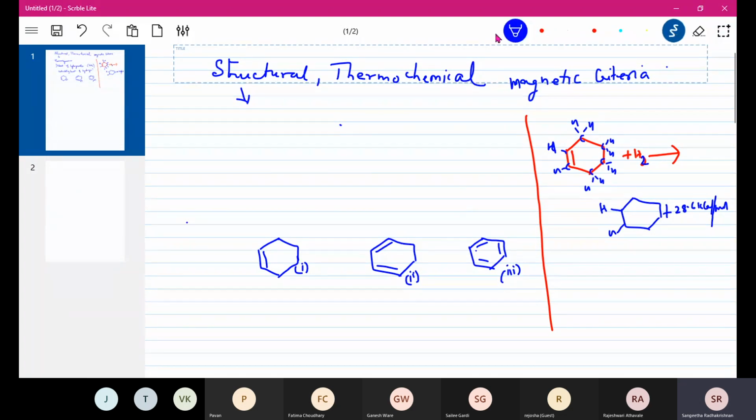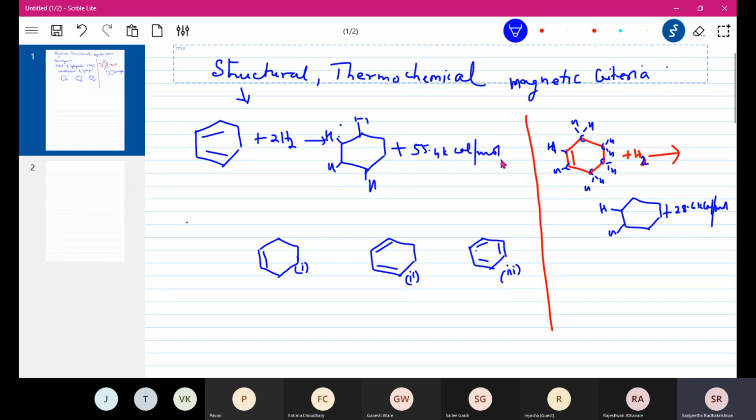When I carry out hydrogenation of this, because there are 2 double bonds, I will need 2 moles of hydrogen. Wherever the double bond is, 1 hydrogen will add here, 1 hydrogen here, and where there is a double bond, 1 hydrogen will add here and 1 hydrogen here, and it will give out 55.4 kilocalories per mole.